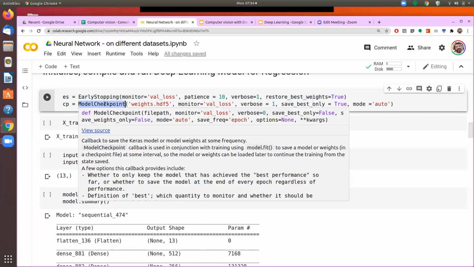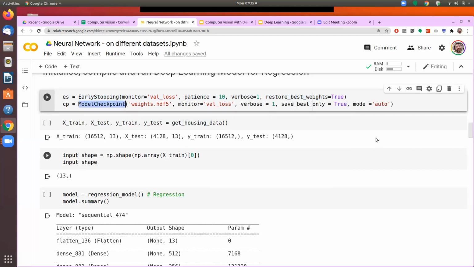And model checkpoint, here we are saying that the moment there is an improvement in the performance, then save the model. And what does the model do? In the deep learning model, we have seen that the main purpose of training is to optimize these weights, which give us the best result. So these weights are the ones that we will save. And that process is called checkpointing. And for doing that, we call the model checkpoint function.